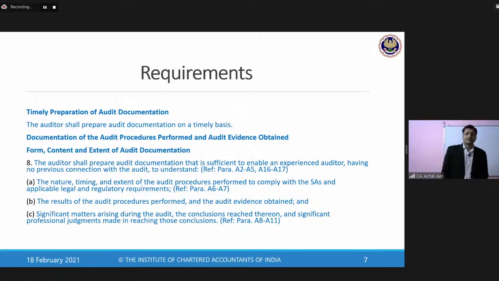Moving further, as we discussed, this audit documentation is something which will go hand in hand with the audit procedures. So when do we need this audit documentation? Audit documentation is required to be performed at every stage of audit. Now during the course of audit, the auditor may also have certain observations.